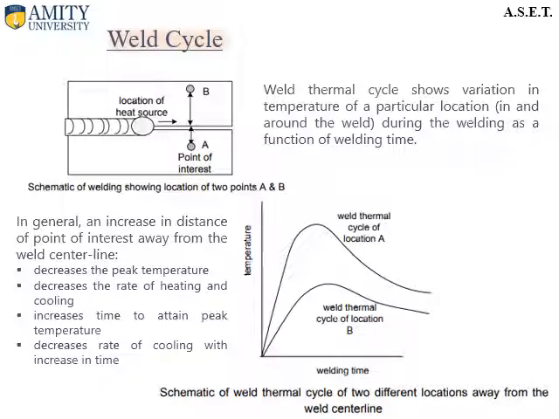In general, an increase in the distance of the point of interest away from the weld center line decreases the peak temperature. It decreases the rate of heating and cooling. It increases the time to attain peak temperature, and it decreases the rate of cooling with increase in time. So it is obvious that points at different locations from the weld pool will always experience a different weld cycle.